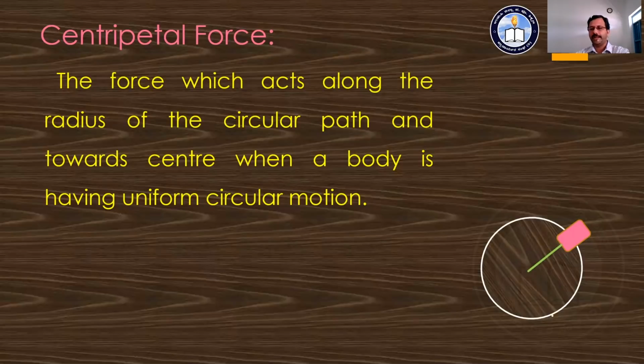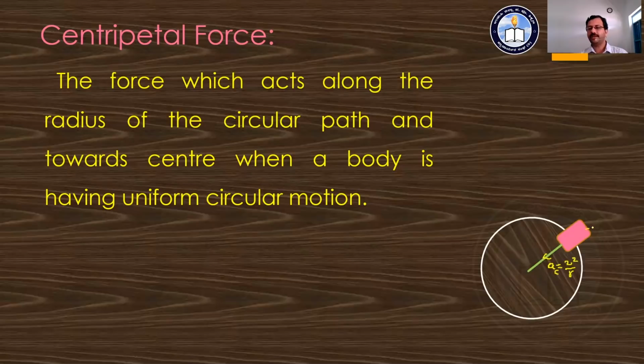As it is rotated, there is an acceleration that is going to act towards the center, and this acceleration is nothing but the centripetal acceleration. That centripetal acceleration is given by the formula v square divided by r. The formula we have already derived. Centripetal acceleration Ac is equal to v square divided by r.